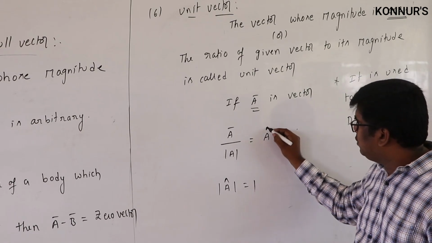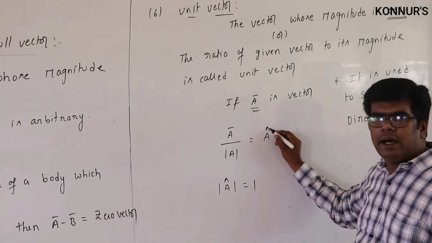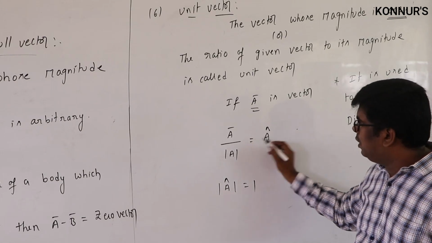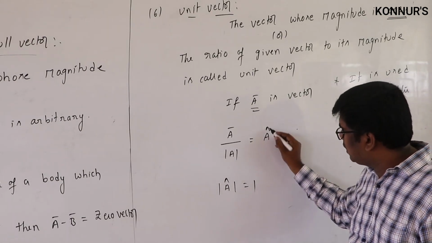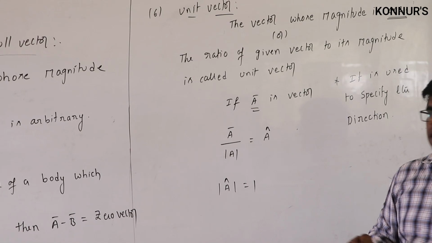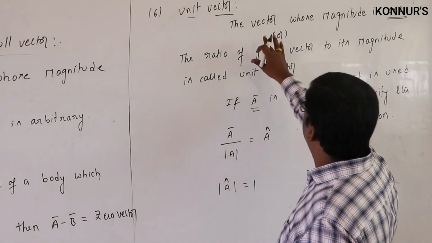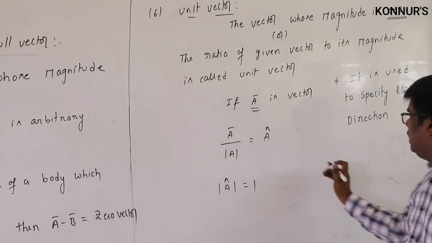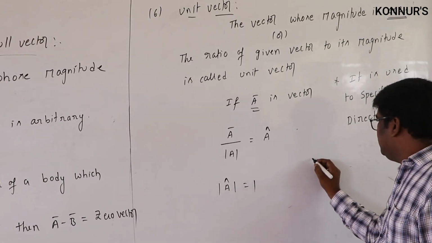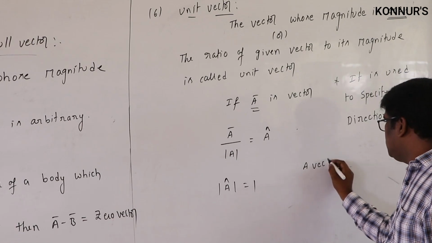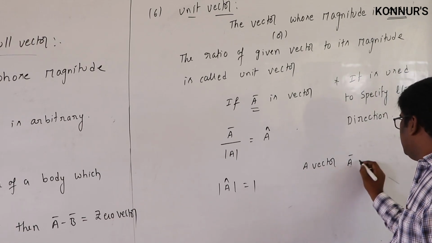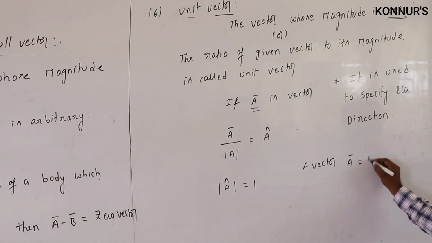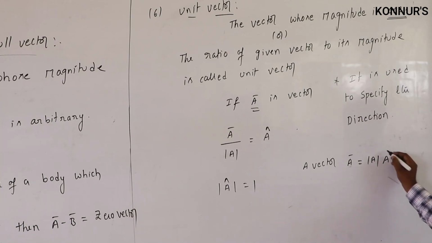And how can we represent this unit vector? A cap, or hat, we can say. A cap is a unit vector, and this unit vector's magnitude is 1. So a unit vector means one whose magnitude is 1. Generally you can write a vector like this: A bar is there, its modulus A means its magnitude, and the unit vector A cap gives the direction.